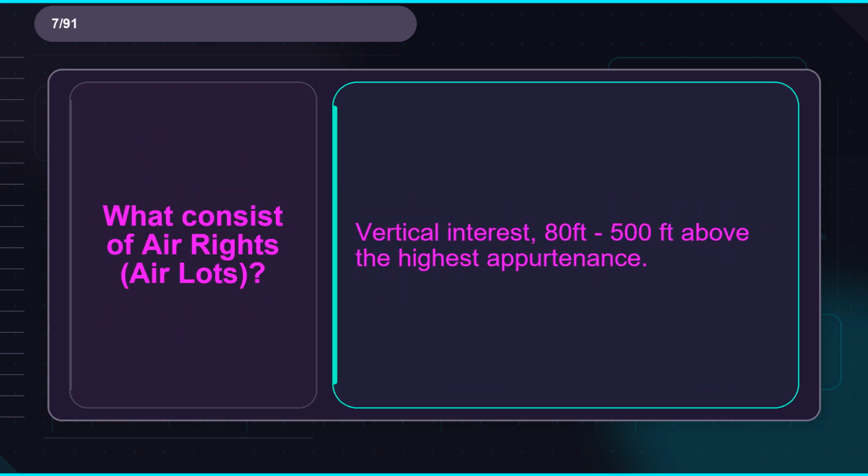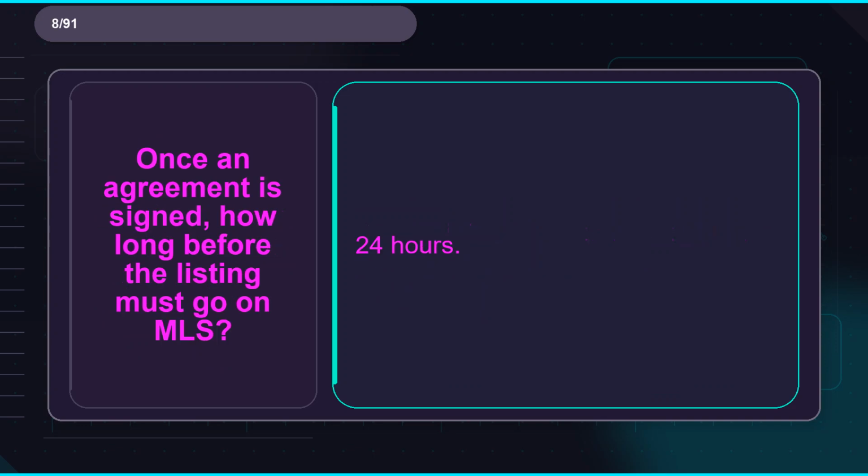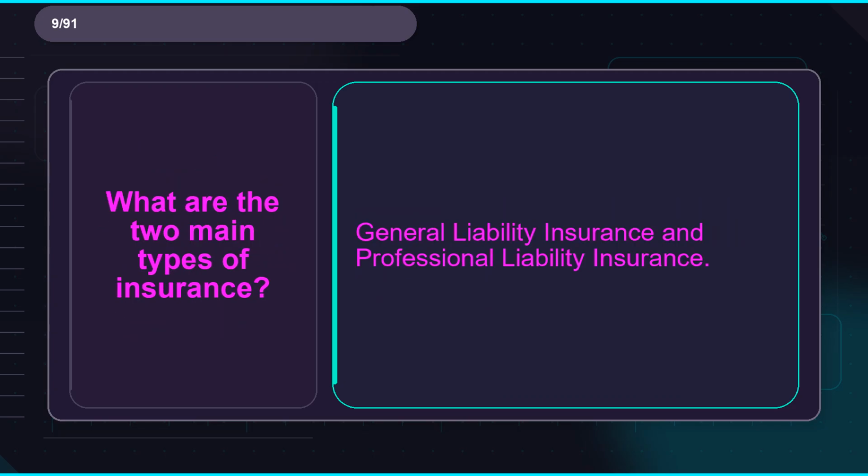Flashcard 7. Term: what consists of air rights, air lots? Definition: vertical interest, 80 feet, 500 feet above the highest appurtenance. Flashcard 8. Term: once an agreement is signed, how long before the listing must go on MLS? Definition: 24 hours. Flashcard 9. Term: what are the two main types of insurance? Definition: general liability insurance and professional liability insurance.